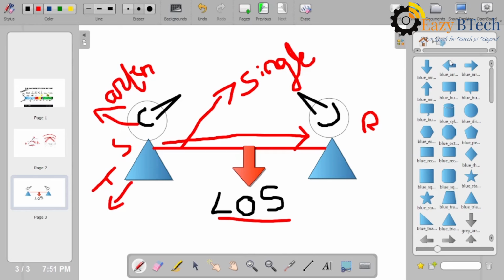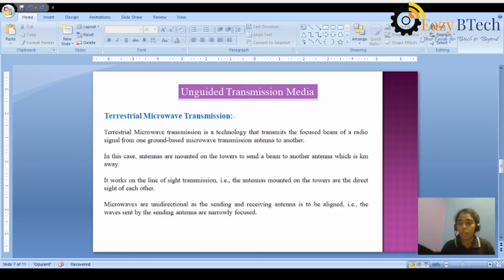Only one sender can send the data and only one receiver can receive it. There is no chance for multiple receivers. That is the main concept. In only one direction, we can transmit the data in the form of signals, from source to destination.